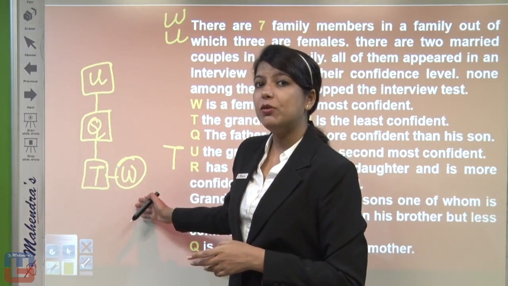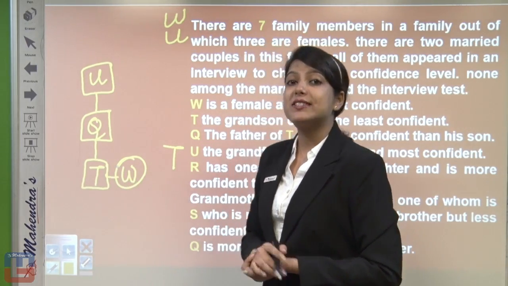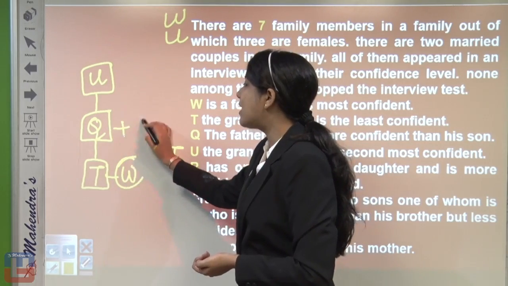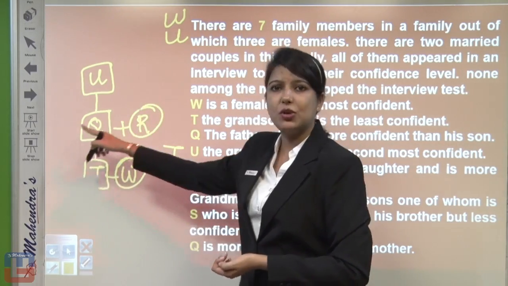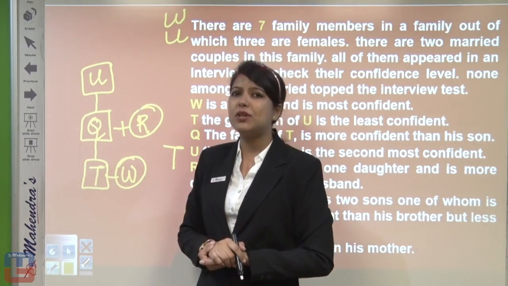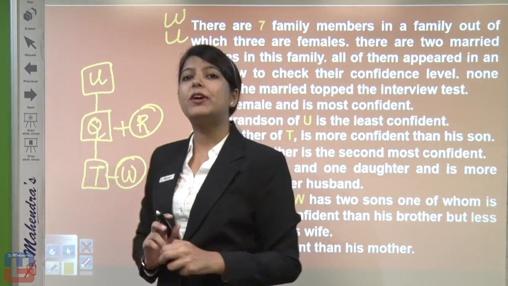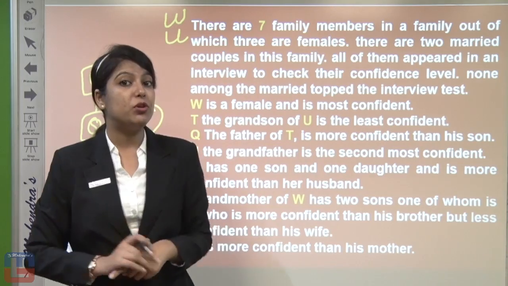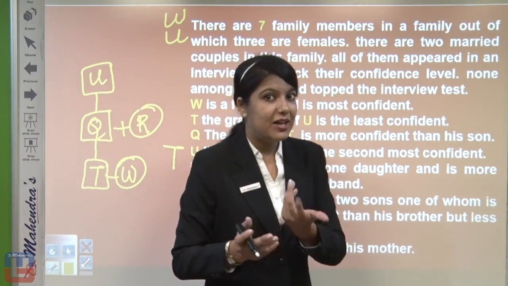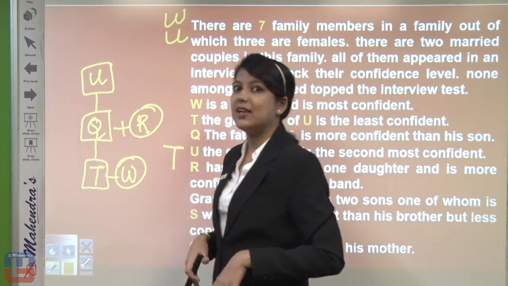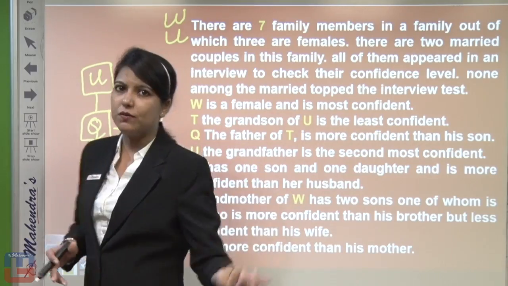So W has to be the sister. Now if we declare W as a sister over here and R has one son and one daughter, then definitely R can be the wife of Q, because Q is a male character. You have to assume this because R has one son and one daughter and is more confident than her husband, which helps you conclude R is a female character. We are assuming according to the conditions only, not according to what we ourselves are thinking.